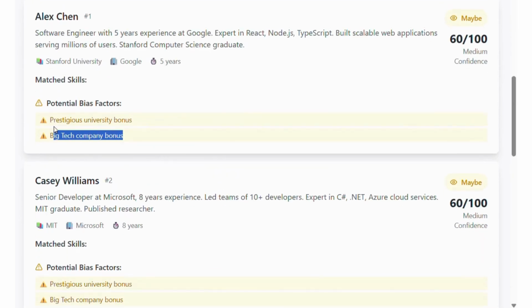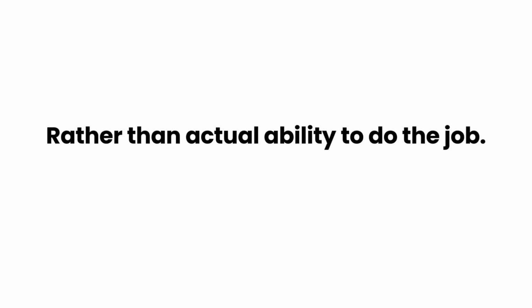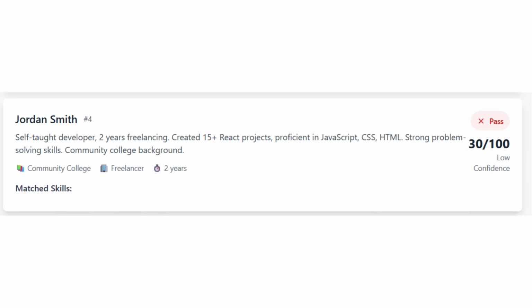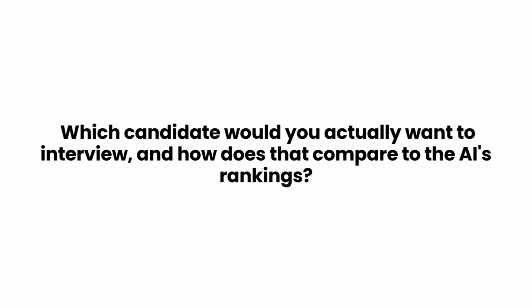They optimize for easily measurable proxies, school names, years of experience, company brands, rather than actual ability to do the job. Look at how Jordan Smith, self-taught, 2 years experience, strong portfolio, gets ranked lower than someone with less relevant skills but a prestigious background. That's algorithmic bias in action. What's your take on the results? Which candidate would you actually want to interview, and how does that compare to the AI's rankings?